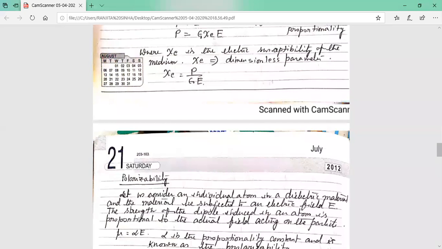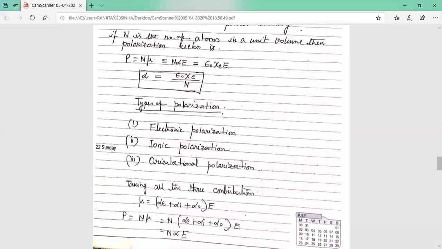Tomorrow a class from 7 p.m. on dielectric, and I will discuss types of polarization: electronic polarization, ionic polarization, orientational polarization. If you get time, just read the remaining portion. I will also discuss the next part of dielectric material, and after completing dielectric I'll go to the Maxwell equation.